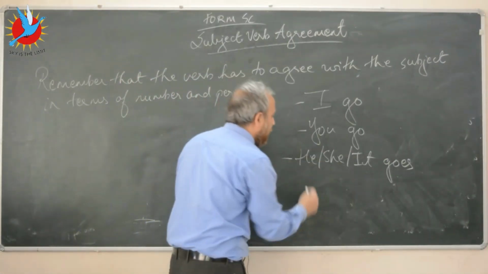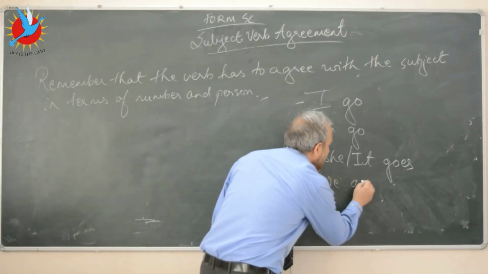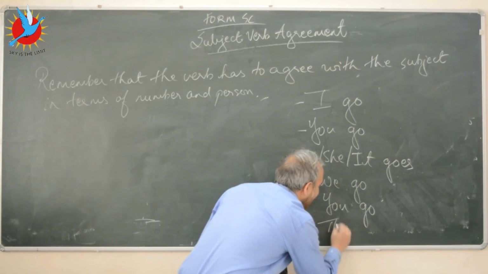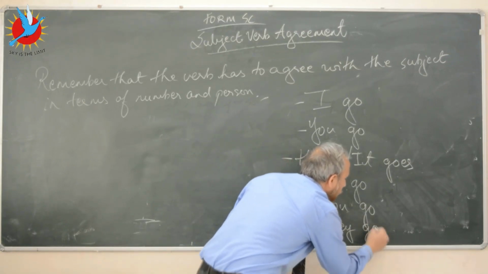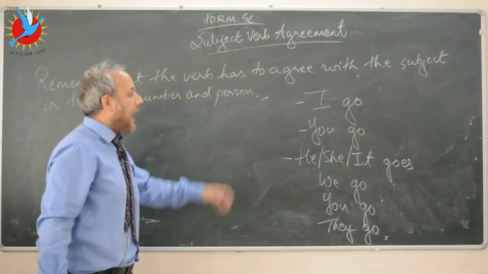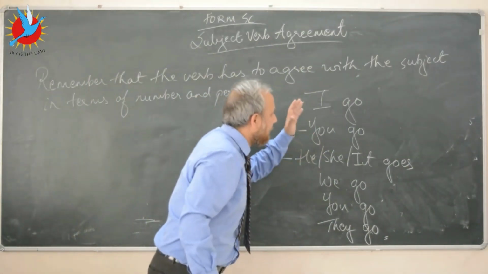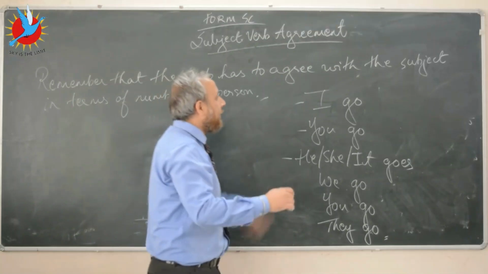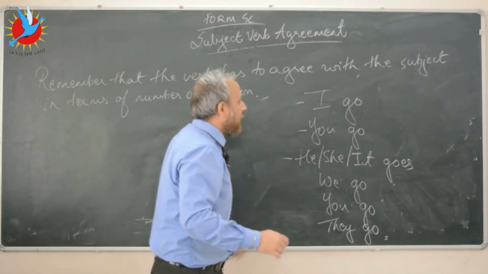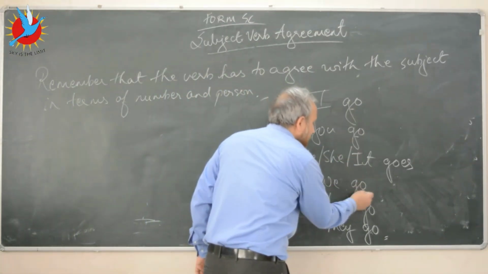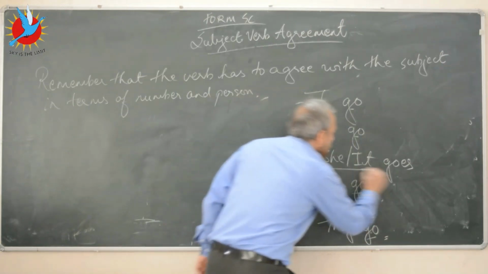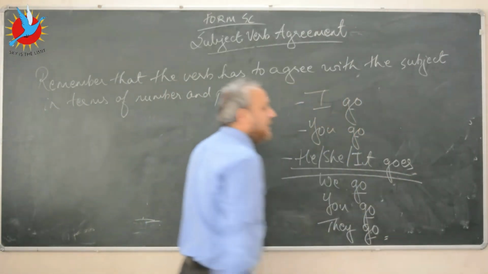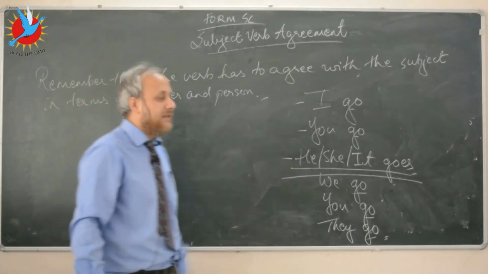What about the plural forms? We go, you go, and they go. What is evident from these constructions is that with all the subject pronouns you use the plural form of the verb, except for third person singular, where you will use the singular form of the verb. So please do remember this point as well.